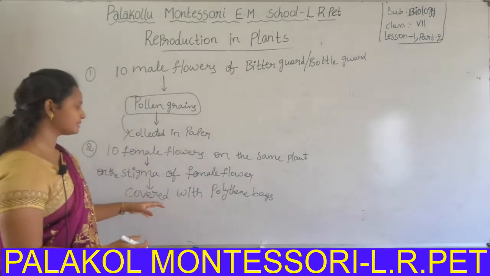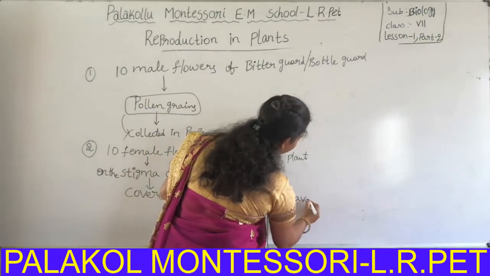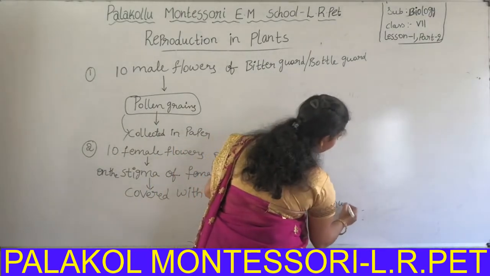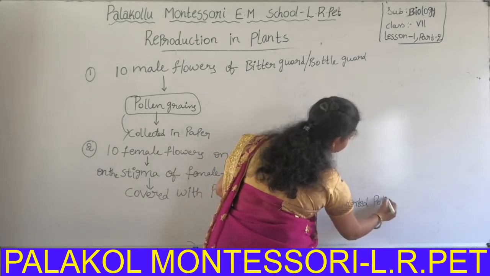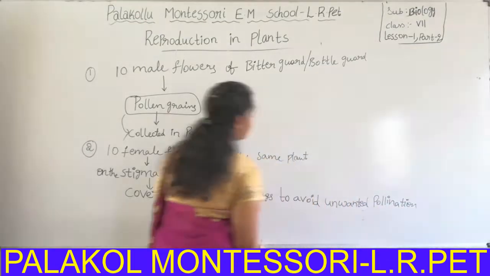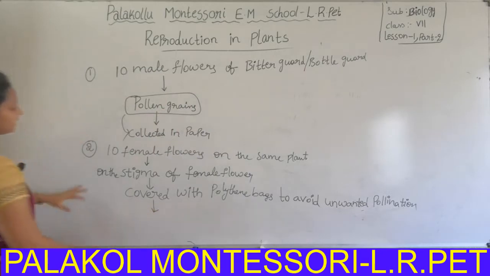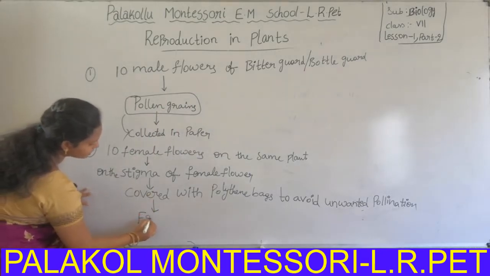Why? To avoid unwanted pollination. So after that these flowers are converted into fruits.